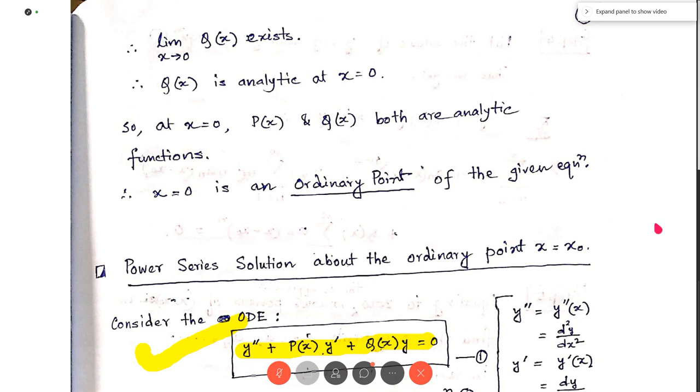The order of the given differential equation is 2, so the number of arbitrary constants in the solution of the given differential equation will be 2. But in our considered solution, the infinite series y, the number of arbitrary constants is infinity: a0, a1, a2, a3, a4, a5 and so on. It is an infinite series, so the number of arbitrary constants is infinity.